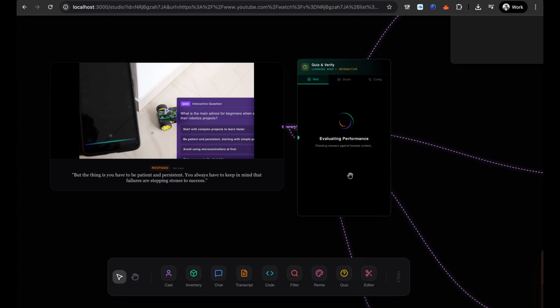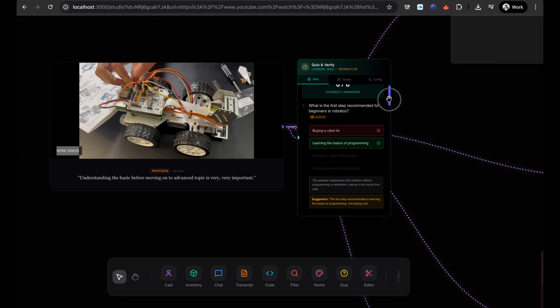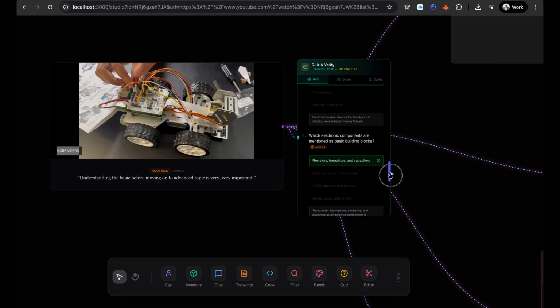Be patient. Failures are stepping stones. So it will automatically. Start to keep a few things in mind before getting started with anything. Sort Understand of the it. basics. Yeah, I randomly. Okay. Learning the basic of programming. Okay. we'll get the answer everything.